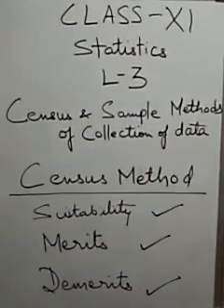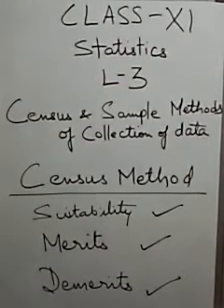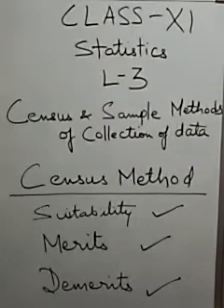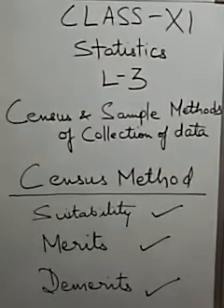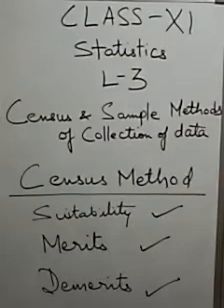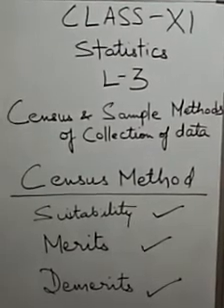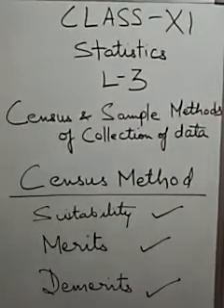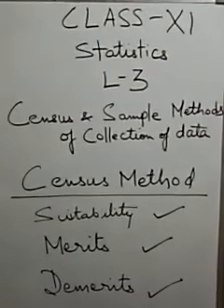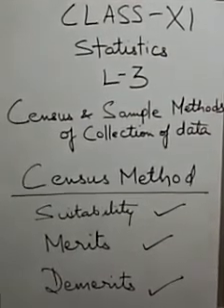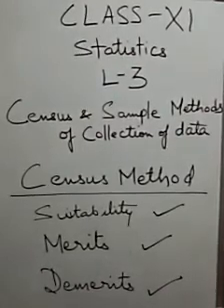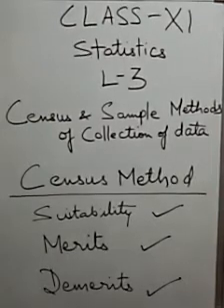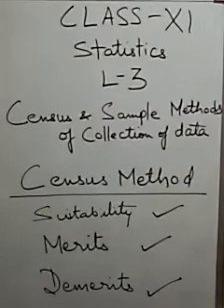Third is not suitable for large investigation. If the universe comprises a large number of items, then it may not be possible to cover each and every item of that particular universe or population. Census method becomes practically inoperative in such a condition. This means when the investigation is too large, this system of census is not practically applicable in that condition.